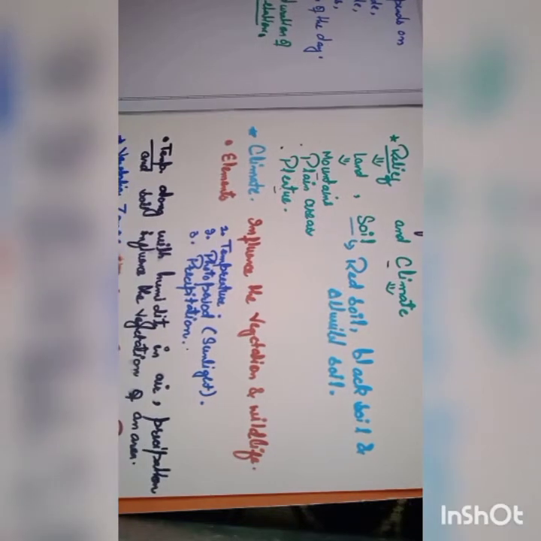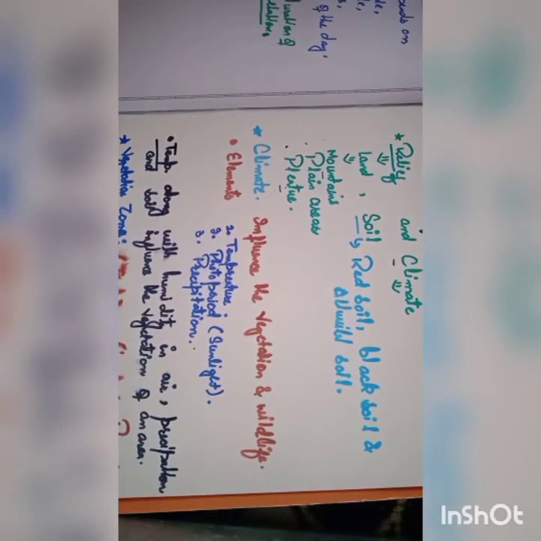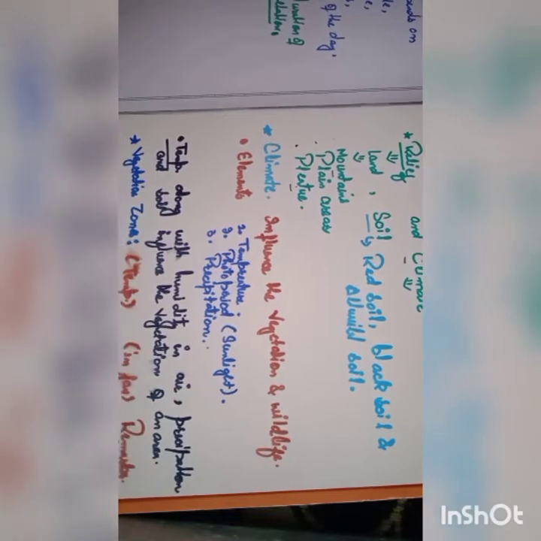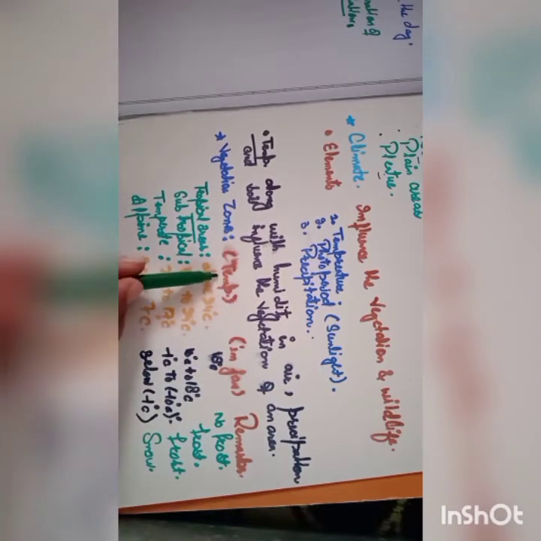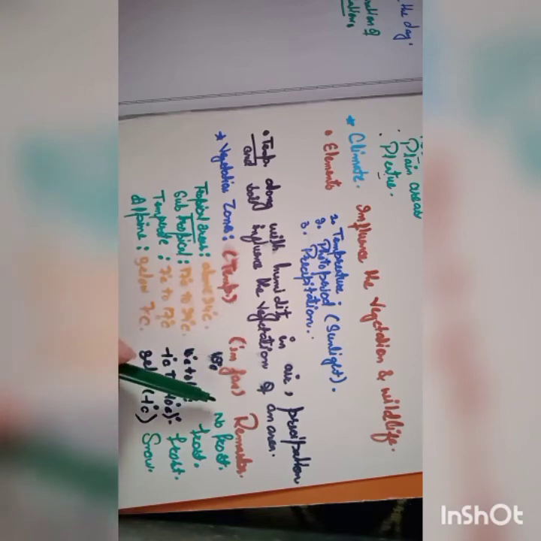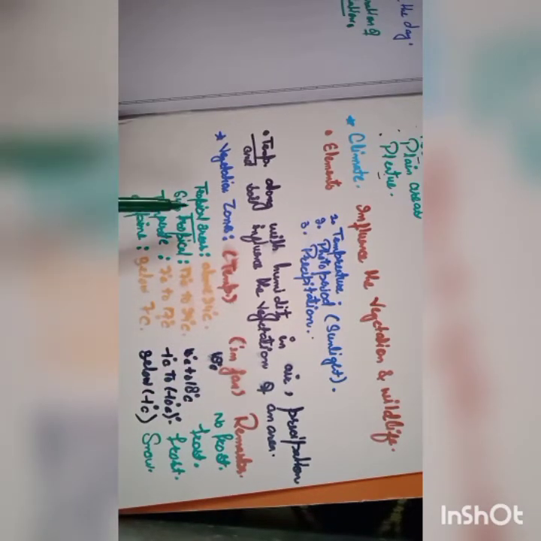So let's have a look at temperature. What is temperature? You know that. How does temperature influence the vegetation and wildlife? Temperature along with humidity in air, precipitation and soil influences the vegetation of an area. So let's first see the vegetation zones. Look carefully: vegetation zones, temperature in January, and the remarks. These are the vegetation zones: tropical areas, then subtropical areas, then temperate areas, and alpine vegetation.